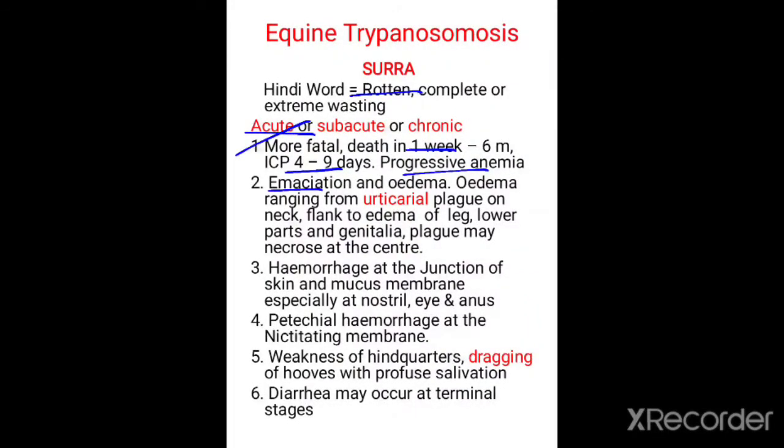There is emaciation and edema ranging from the arterial plaque on the neck and flank to edema of the leg, and hemorrhages at the junction of skin and mucous membrane, especially at the nostrils, eye and anus, and hemorrhages at the nictitating membrane, weakness of hindquarters, and dragging of hooves with profuse salivation. Diarrhea may also occur at the terminal stages of the disease.